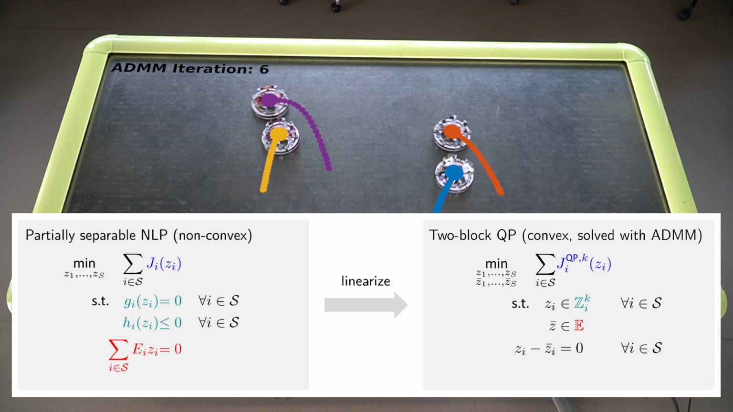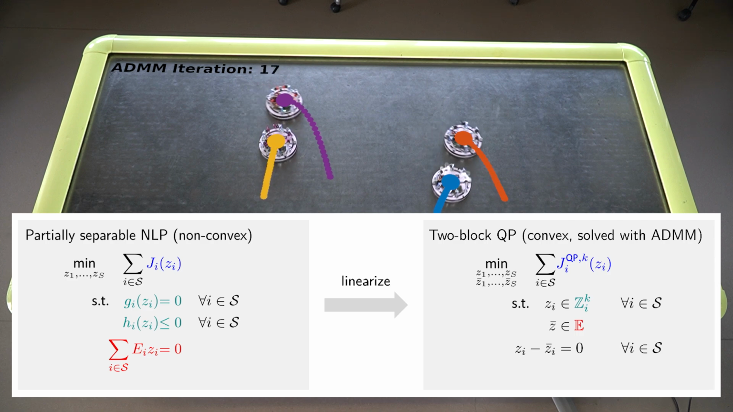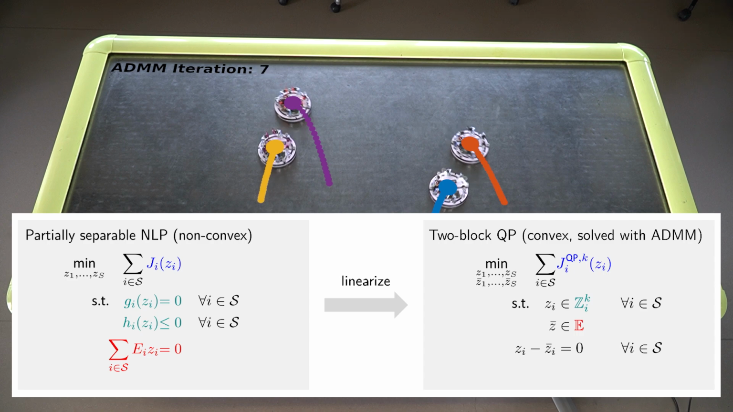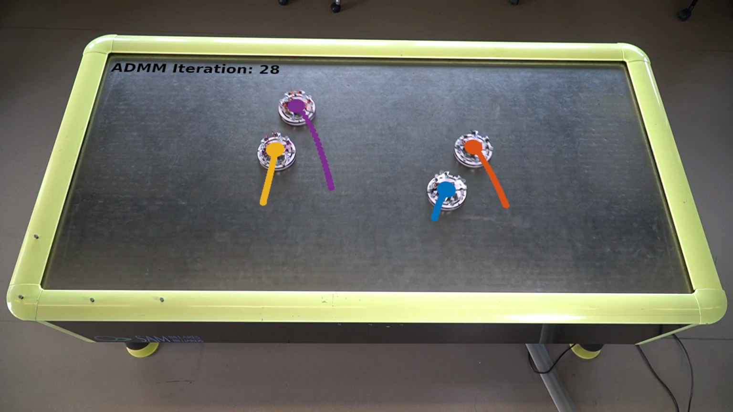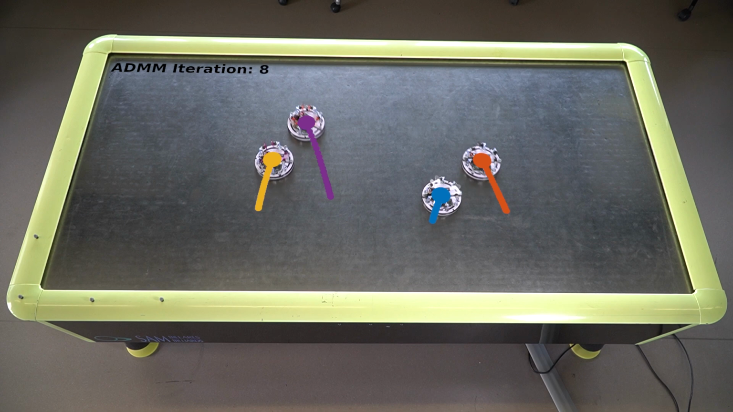The real-time iteration scheme uses a warm start from the previous time step and thus approximately converges to a local minimum of the centralized OCP. In this particular example, you can see that we can avoid collisions due to non-convex minimum distance constraints.